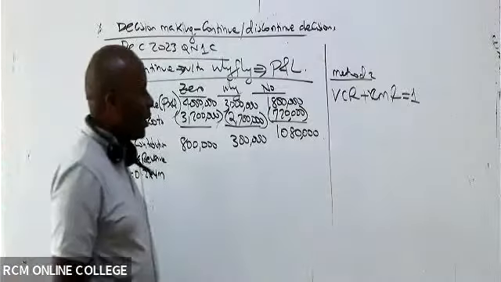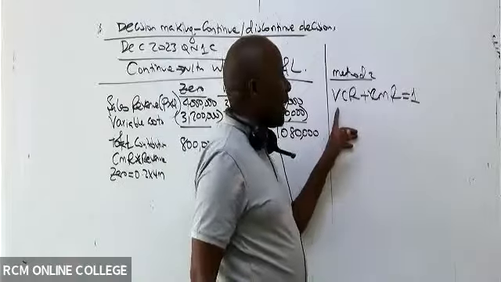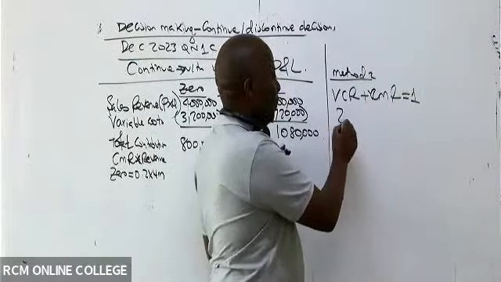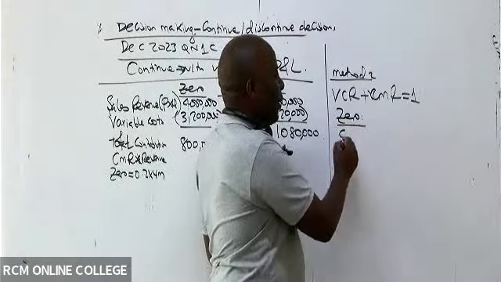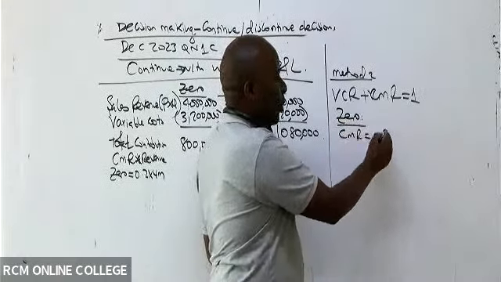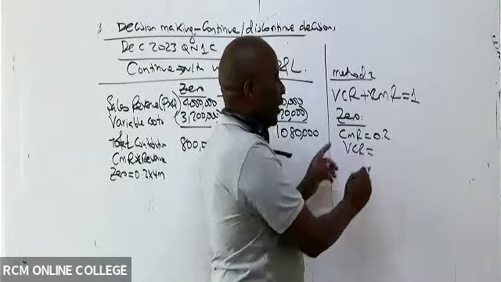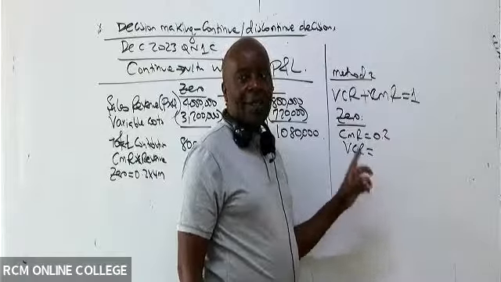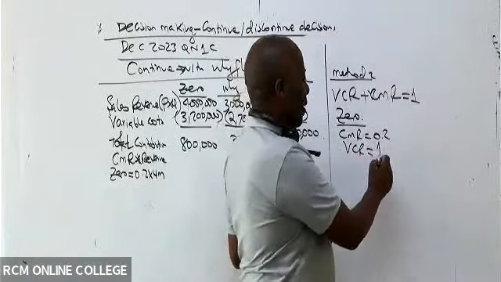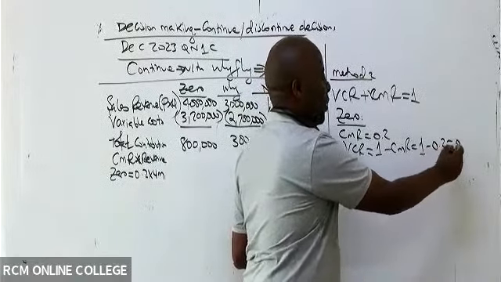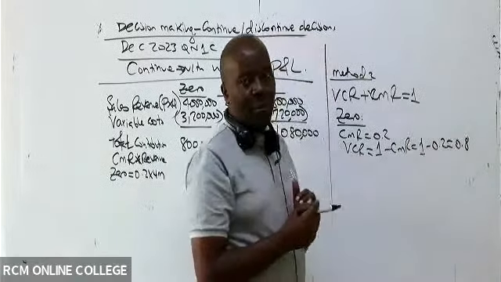Now we start with product 0. Have you written somewhere that VCR is variable cost ratio? This is very, very important. So we start with 0. They have given me a CMR of 0.2. Then what do you think will be the VCR given this relationship? 0.8, because it will be 1 minus CMR. It will be 1 minus 0.2, which gives me 0.8.